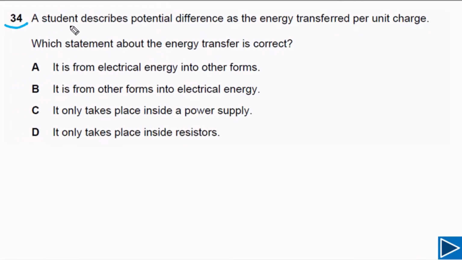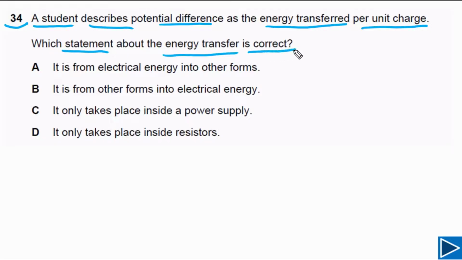For question number 34, it is given to us a student describes potential difference as the energy transfer per unit charge. Which statement about the energy transfer is correct?